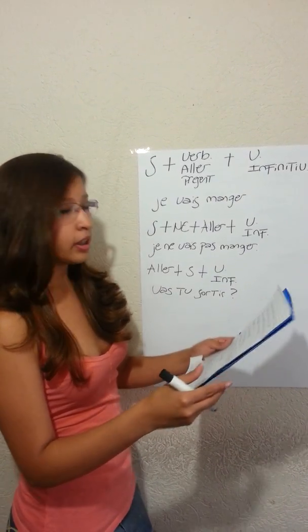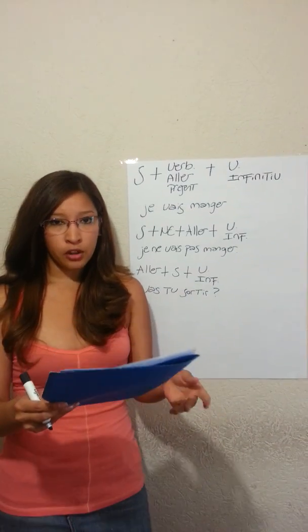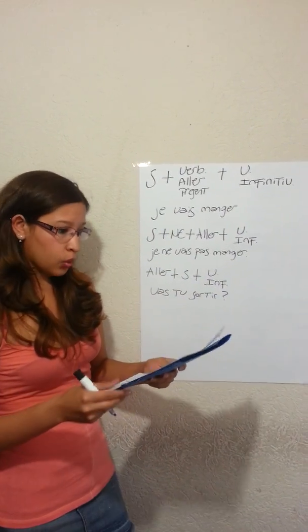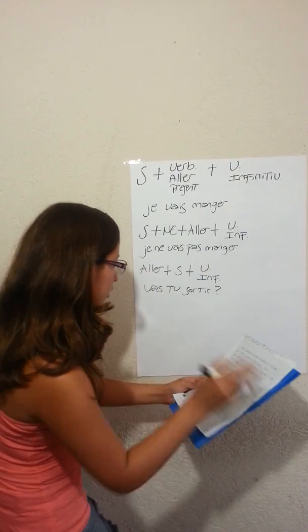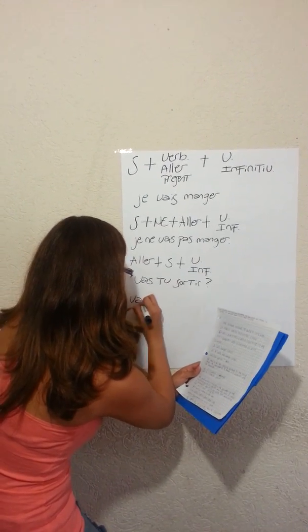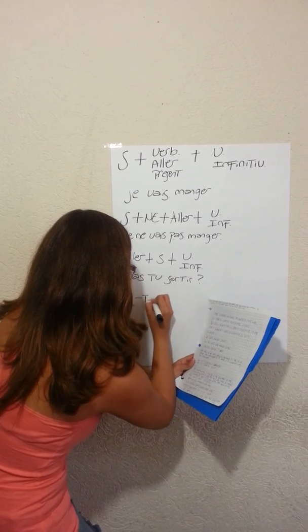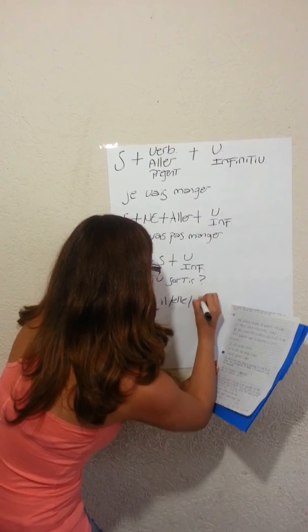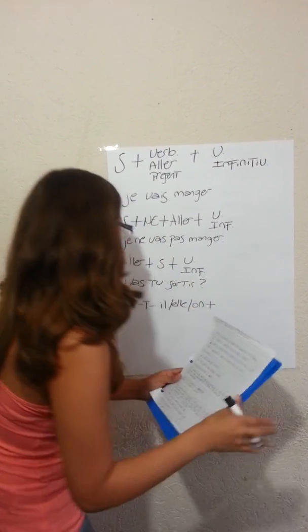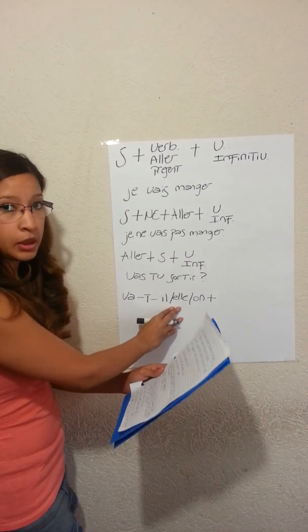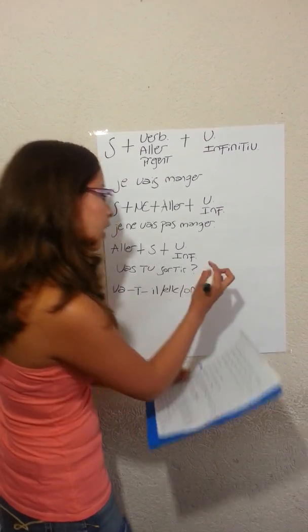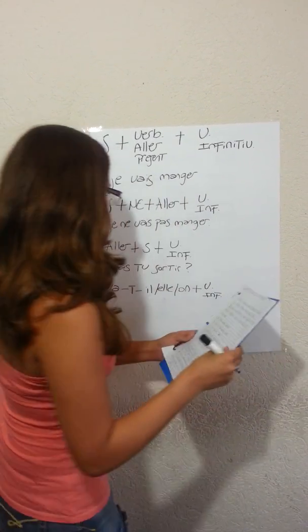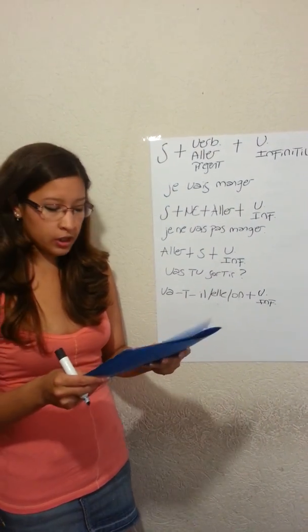Then we need to be very careful, because in the third person, the interrogative is made in a different way. And I'm going to write it. Here this is the third person in French, and we need to add a verb in infinitive. And this is the futur proche in French.